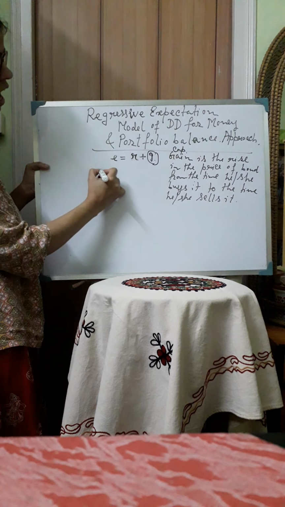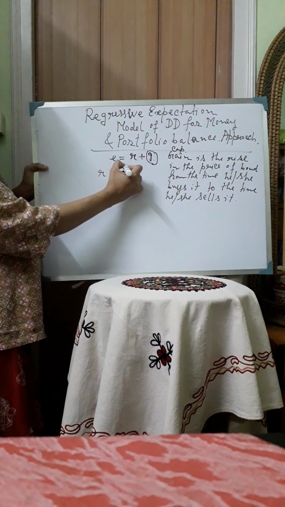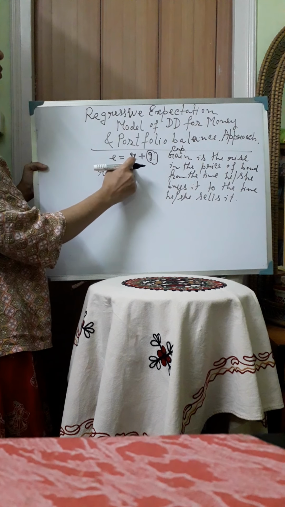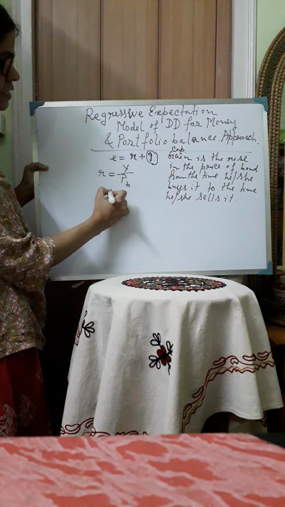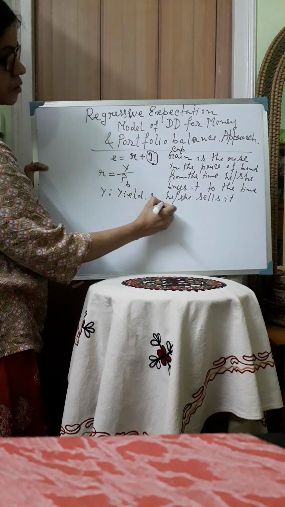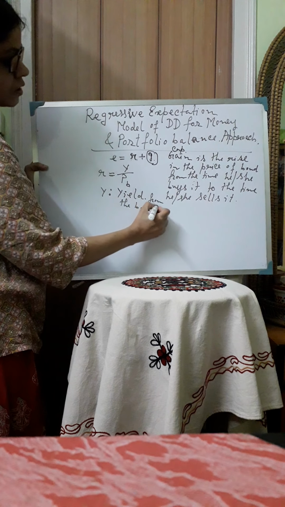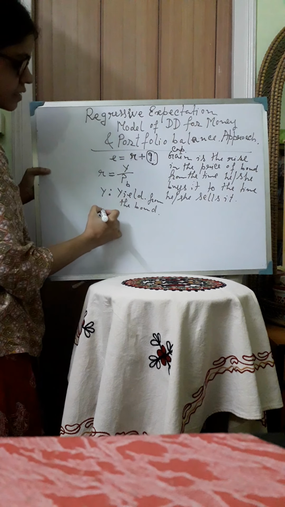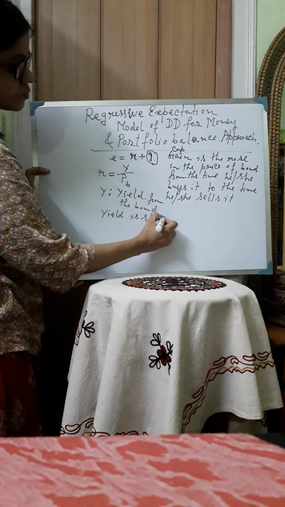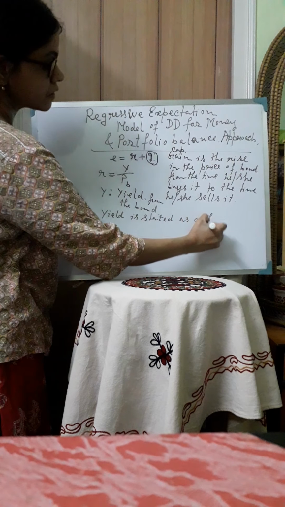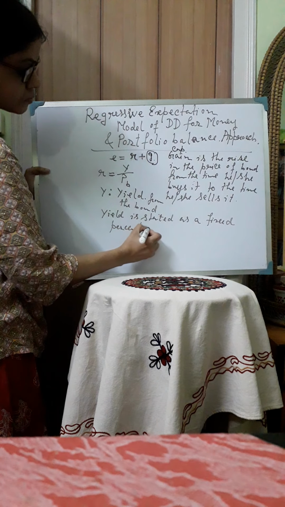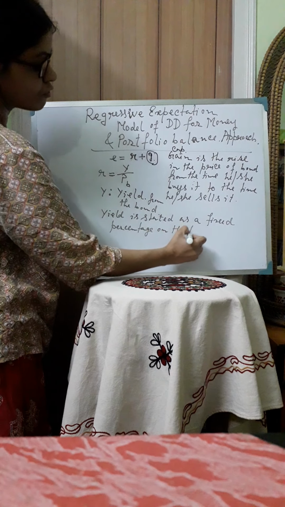Now R is equal to Y by PB. What is the rate of interest? Rate of interest is the ratio between Y and PB. Now what is Y? Y is the yield from the bond. Now what is bond yield? A bond yield is stated as a fixed percentage on the price of bond.